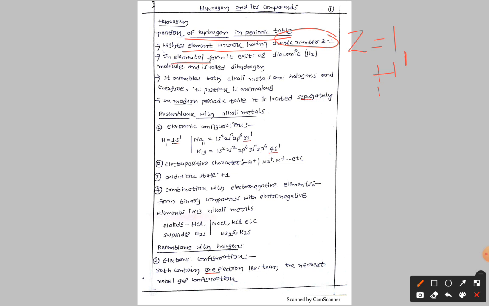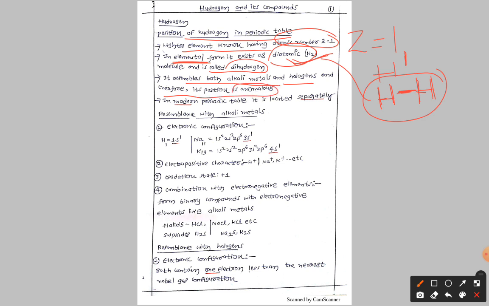In the elemental form, it exists as a diatomic molecule and is called dihydrogen. Elemental means the self-combining state. Diatomic means having two atoms. One hydrogen is called an atom; here we have two hydrogen atoms, that is called diatomic.